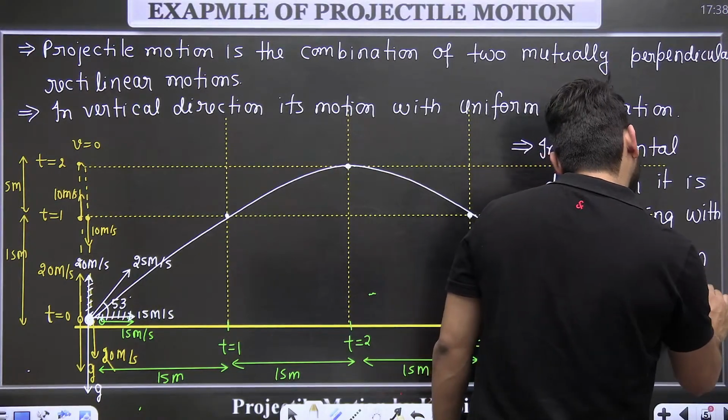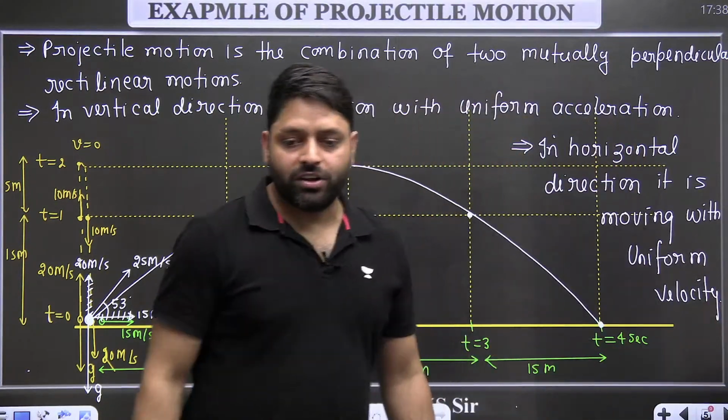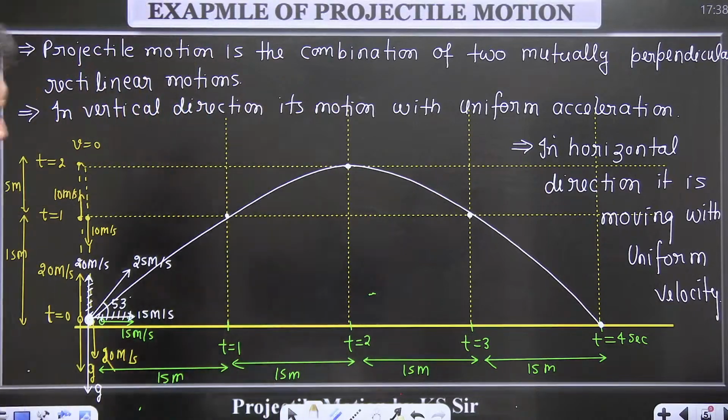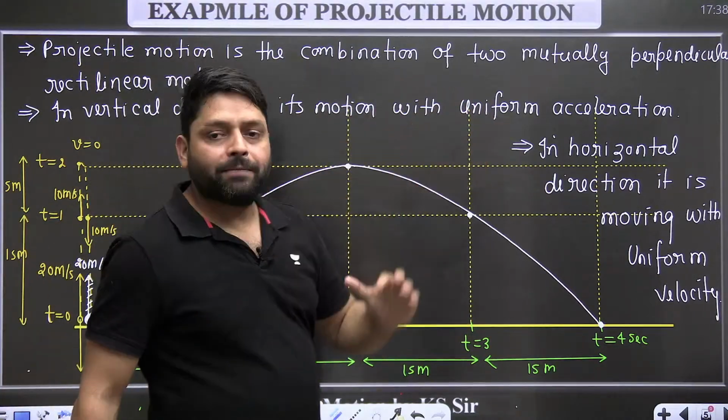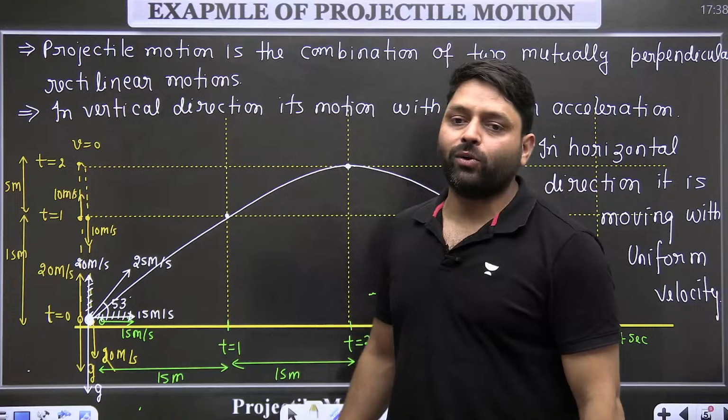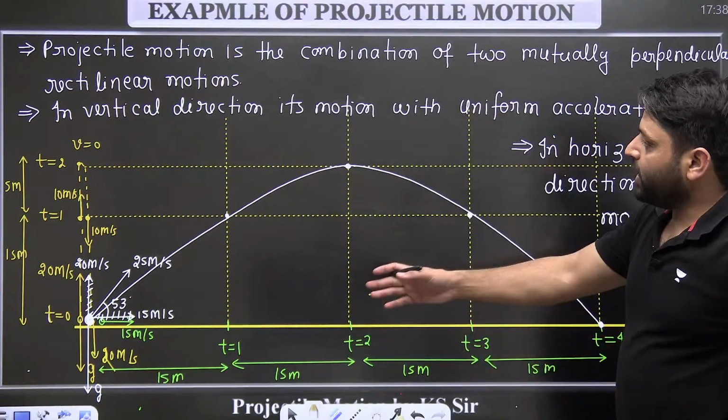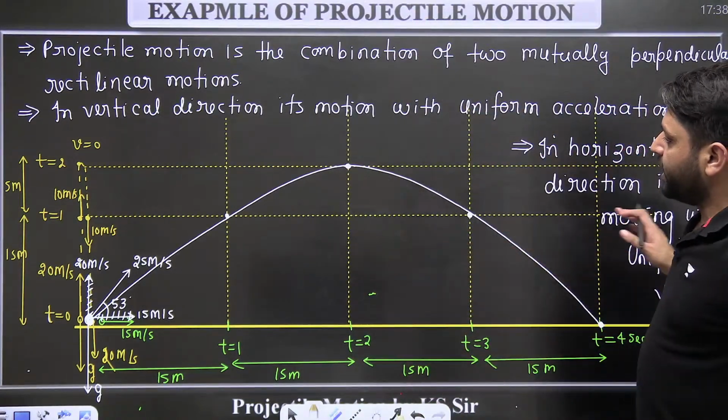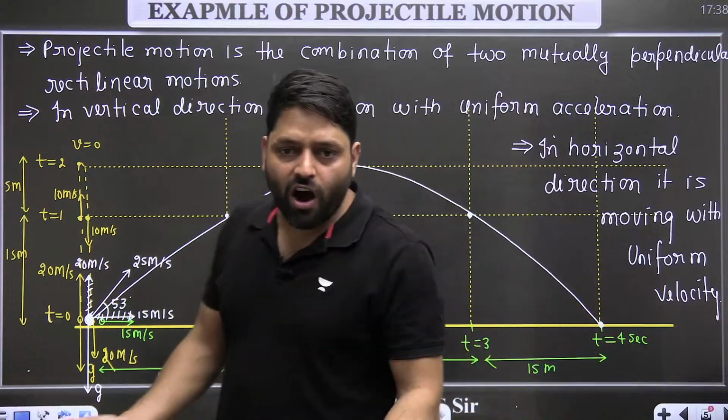Okay, so in horizontal direction, the motion is motion with uniform velocity. So basically projectile motion is nothing but a combination of two mutually perpendicular rectilinear motions. One rectilinear motion in vertical direction, other rectilinear motion in the horizontal direction. That's all.